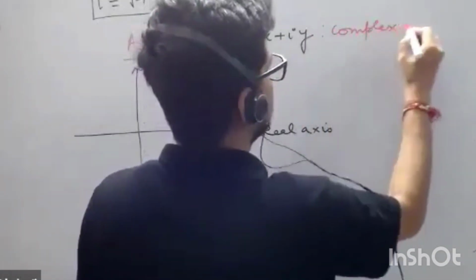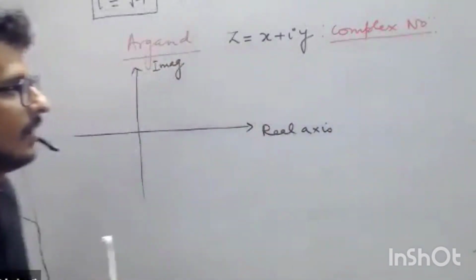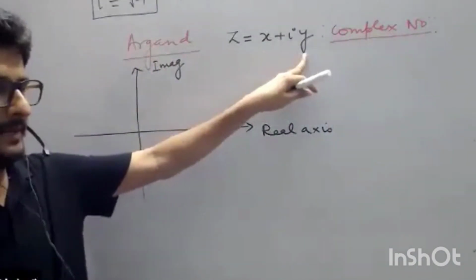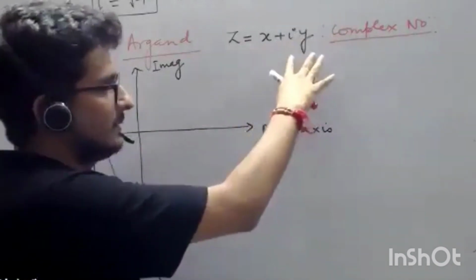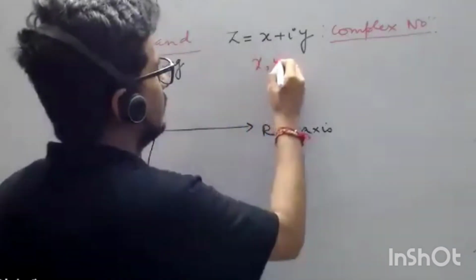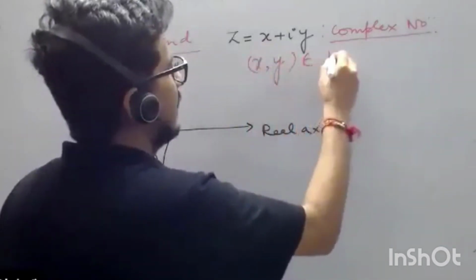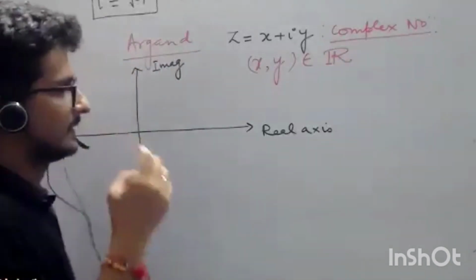This number is known as complex number because it has got real part also, it has got imaginary part also. So this is not an imaginary number. If it was only iota y, then it was imaginary number. If it was only x, and I must also tell you, sorry, बीच में रुक रहा हूं, these are element of real number set. X comma y are element of real number set.